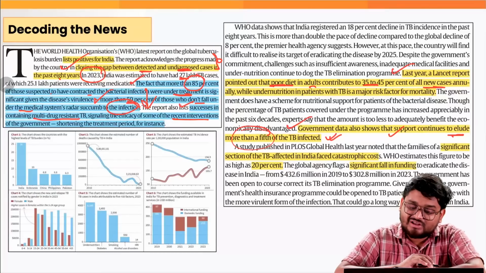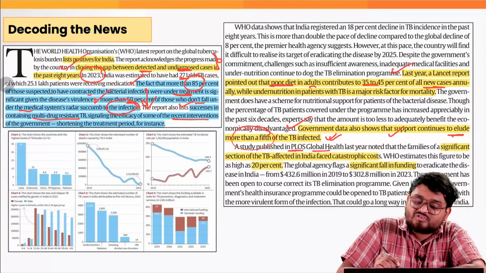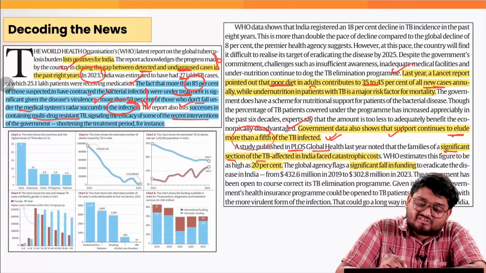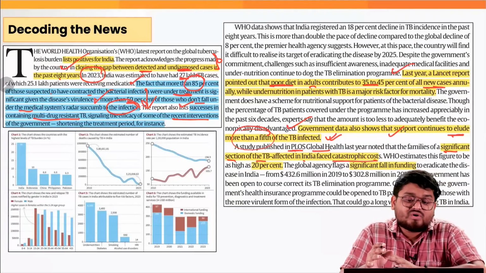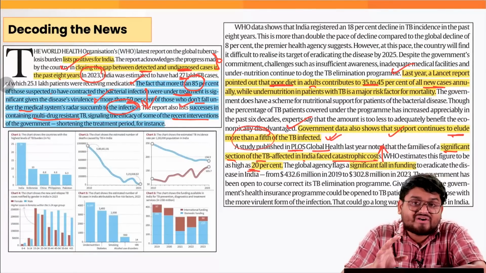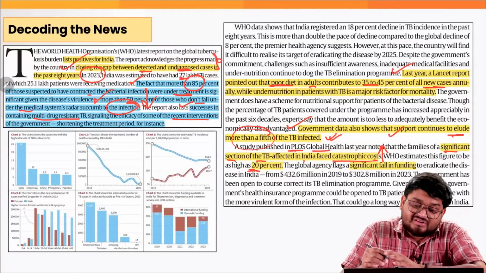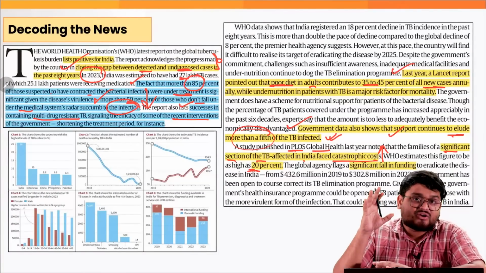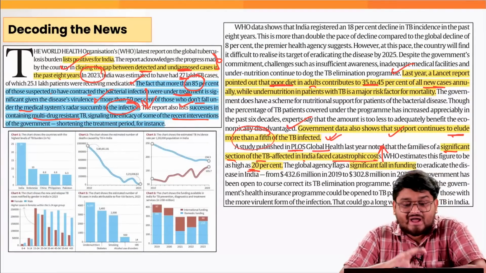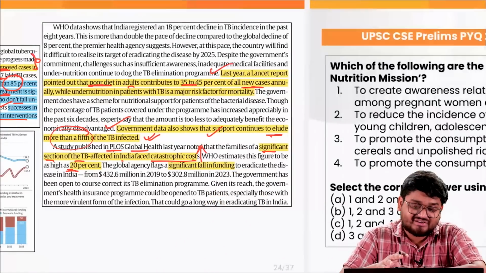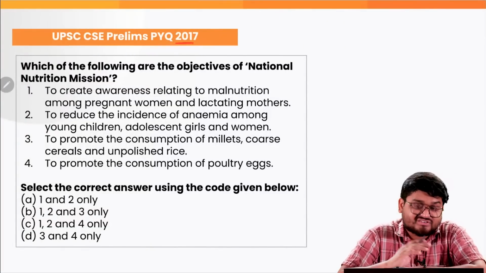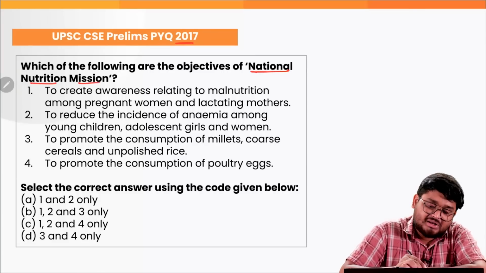Also, a study published in PLOS Global Health last year noted that there are significant sections of TB infected patients in the country who faced significant medical costs, as high as 20%, correct? So we have to understand that over a period of time we have to take many measures that will improve the scenario of TB in the country. And according to this particular topic, we have a PYQ from 2017 on the National Nutrition Mission.